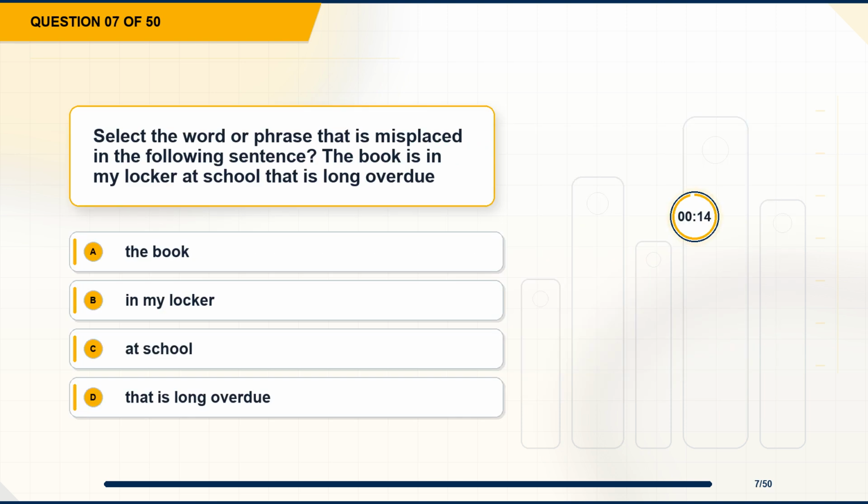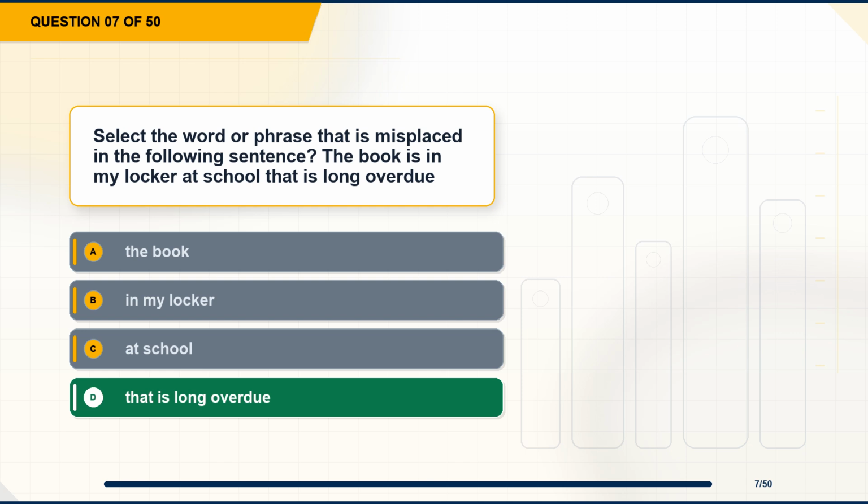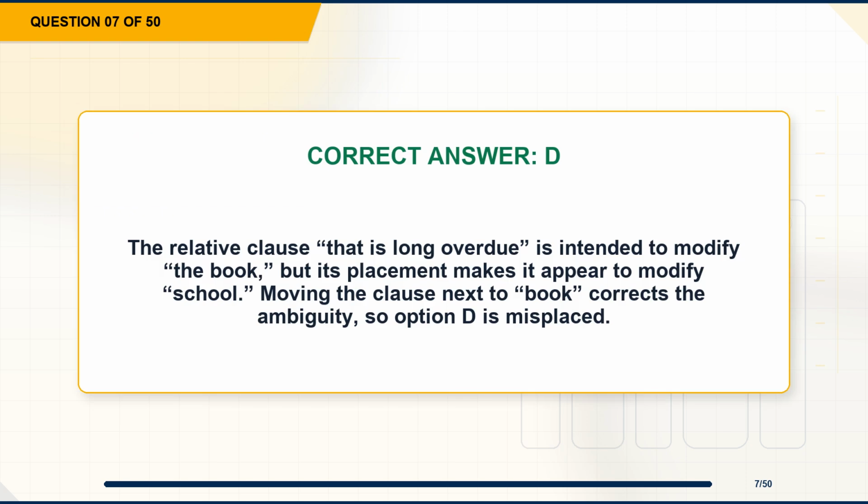Question 7. Select the word or phrase that is misplaced in the following sentence. The book is in my locker at school that is long overdue. Option A, the book. Option B, in my locker. Option C, at school. Option D, that is long overdue. The correct answer is option D, that is long overdue. Explanation. The relative clause, that is long overdue, is intended to modify the book, but its placement makes it appear to modify school. Moving the clause next to book corrects the ambiguity, so option D is misplaced.